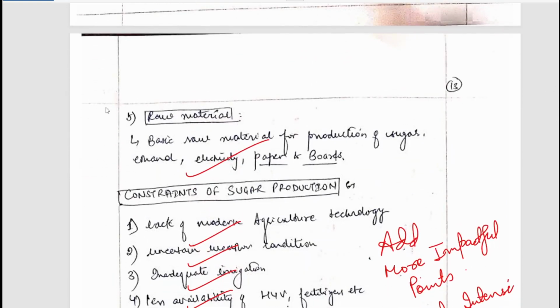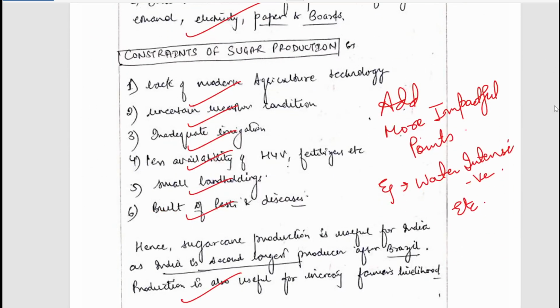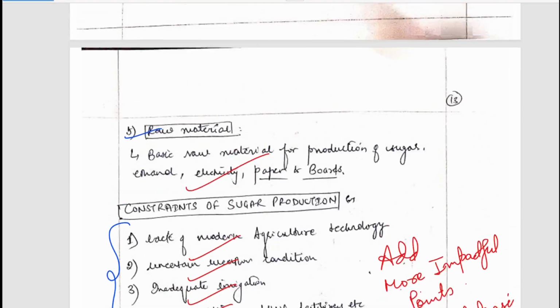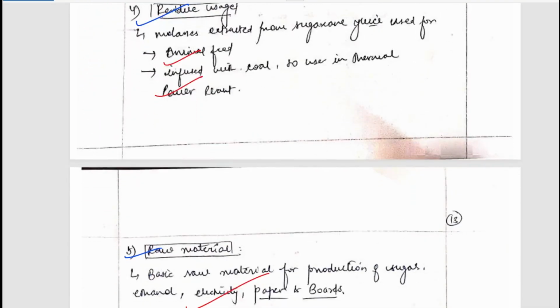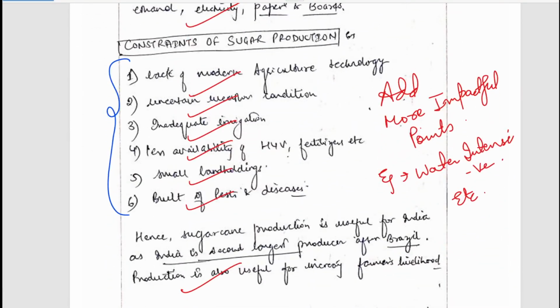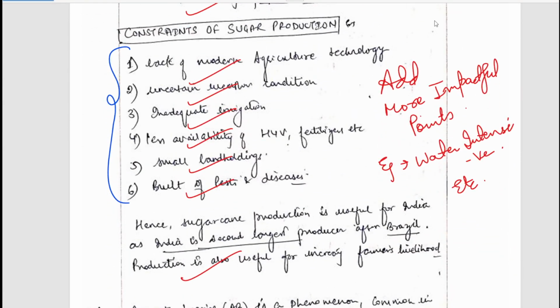So, well written points. Constraints have been mentioned, but you can see that constraints have not been given an equal amount of value as we saw in scope. One and more than one page is written about scope, and constraints just half a page. So whenever you see questions divided into two parts, try to give equal emphasis on all the parts.